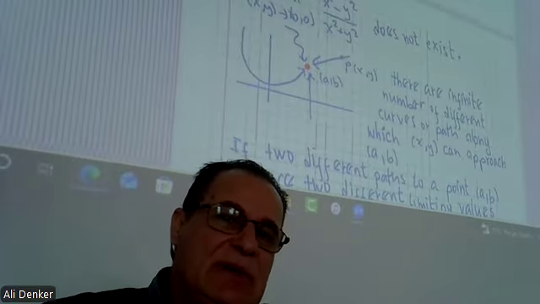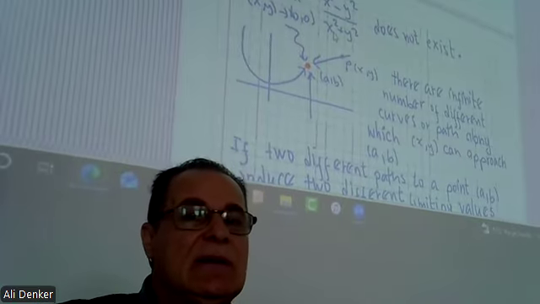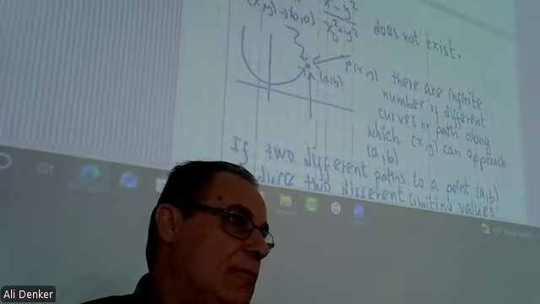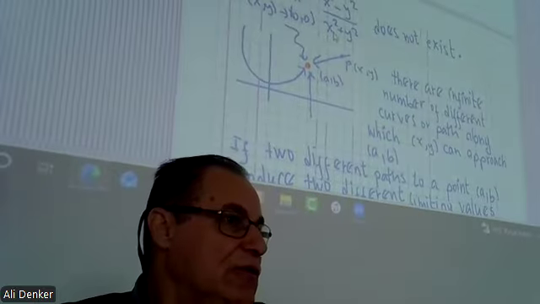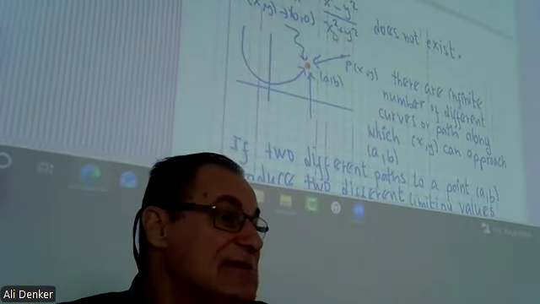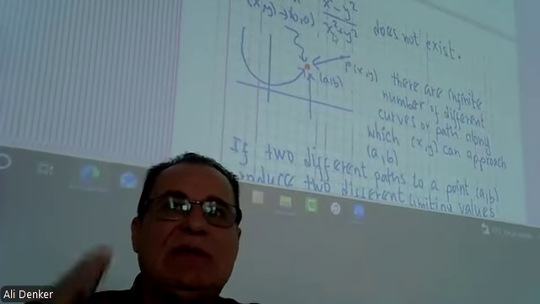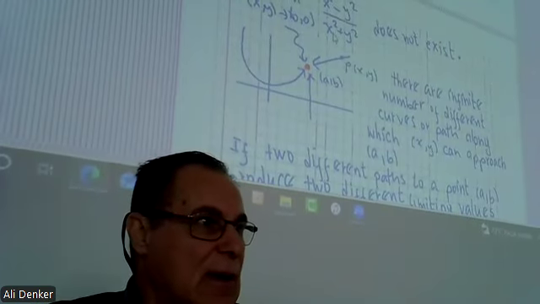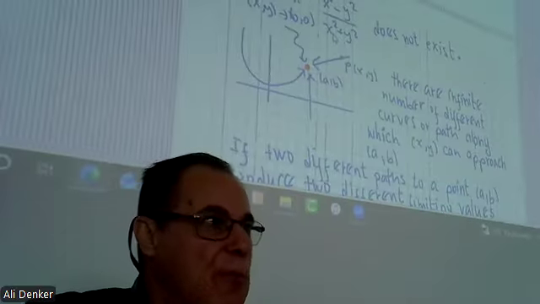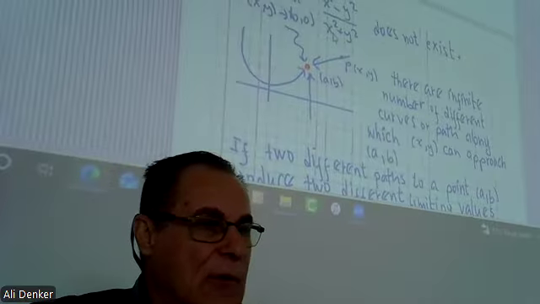Here, in this example, we can use polar form. We can use polar coordinates to check the limit, especially if you have x squared plus y squared, always prefer to use polar form. Okay.